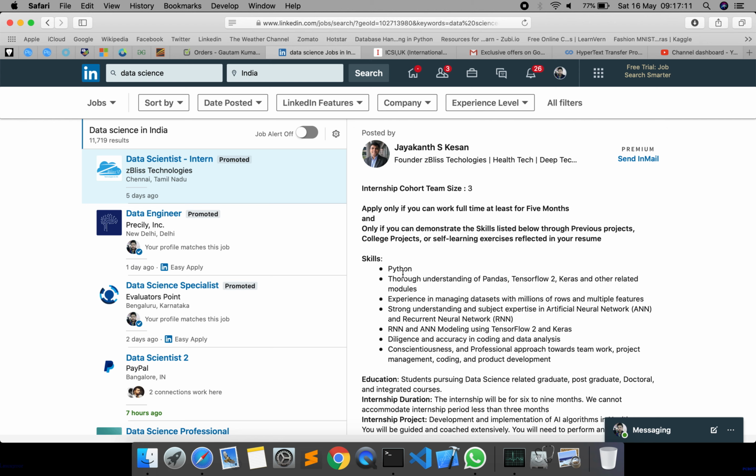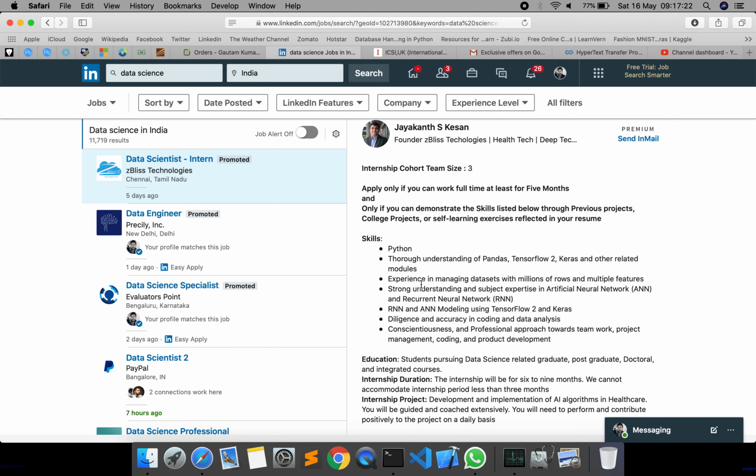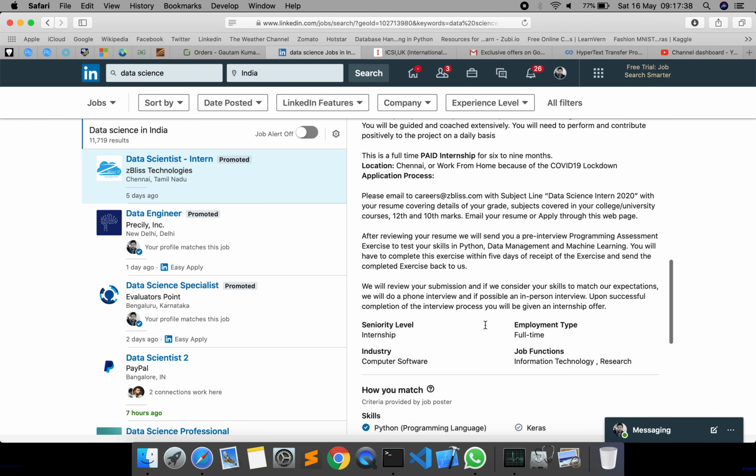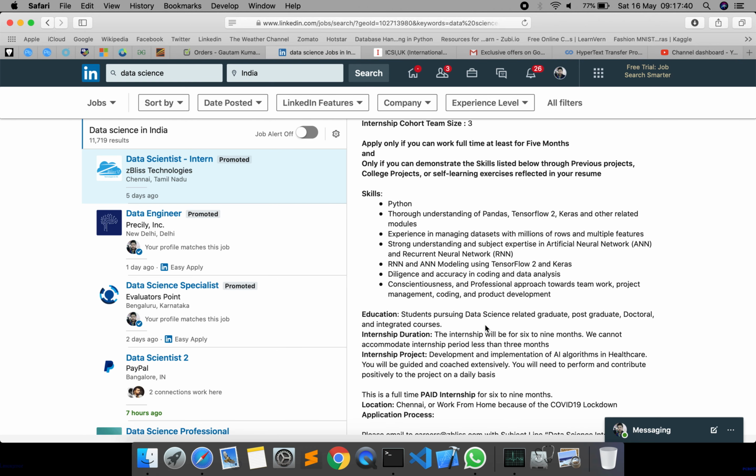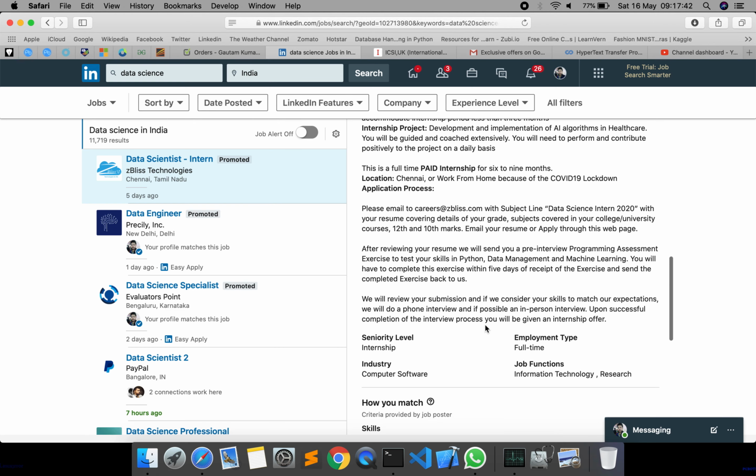Now keep in mind that you may not know everything about it. There is a skills section where you can see what key skills this company needs, such as understanding of pandas, TensorFlow 2, Keras and other related modules, and subject experience in ANN, RNN, etc. These are the things you might need for applying to this company.